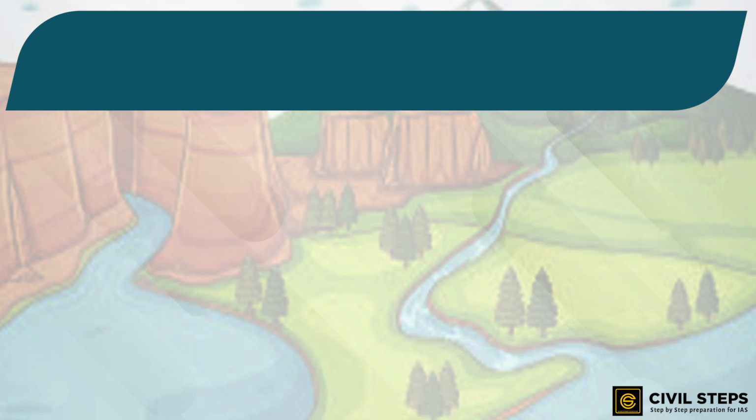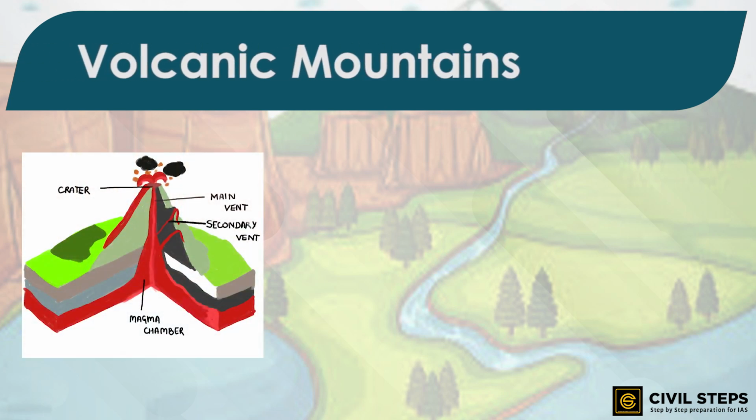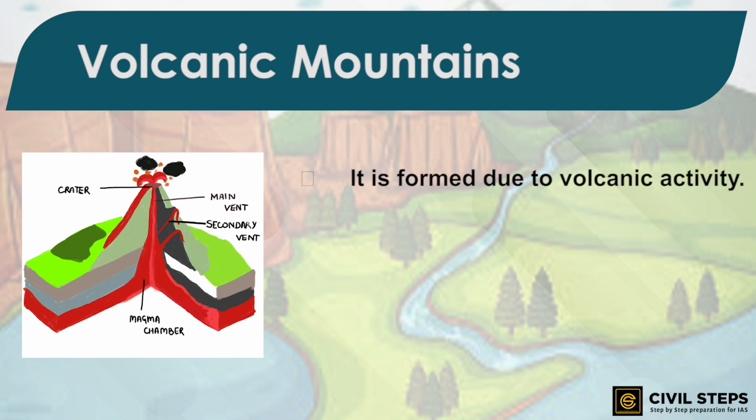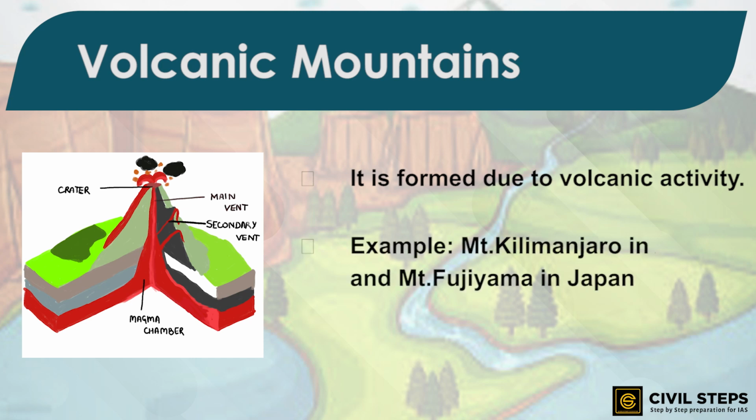Now we will talk about the volcanic mountains. The volcanic mountains are formed due to volcanic activity. Just as the name suggests, they are formed due to volcanic activity. Mount Kilimanjaro in Africa and Mount Fujiyama in Japan are examples of such mountains. So this was about the mountains, where we discussed the three types.